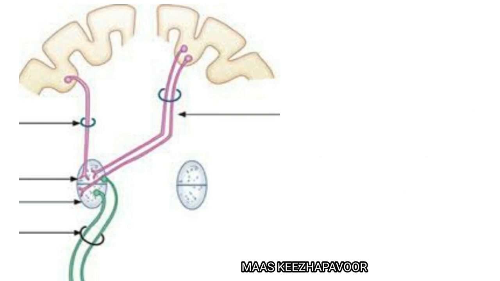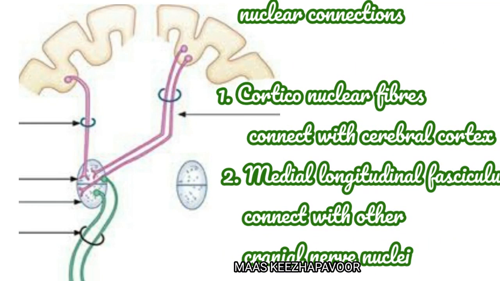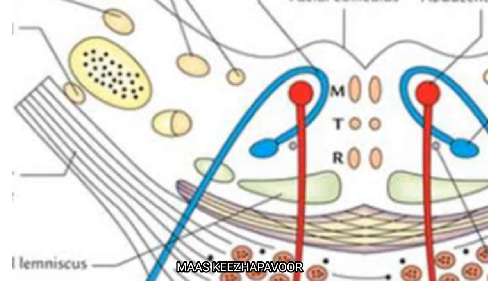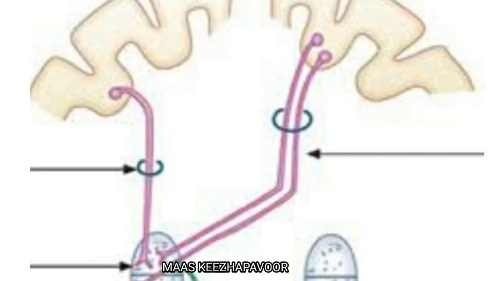The motor nucleus of facial nerve lies deep in the reticular formation in pons. It receives fibers from motor area of cerebral cortex through corticonuclear fibers. It is also connected with other cranial nerve nuclei through the medial longitudinal fasciculus. Let us see the motor nucleus of facial nerve in detail to understand the clinical features.